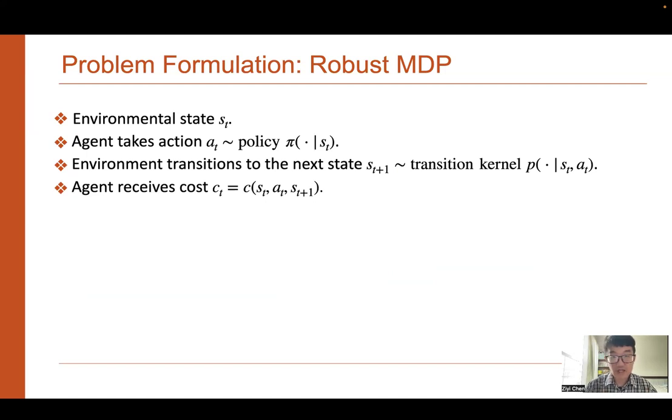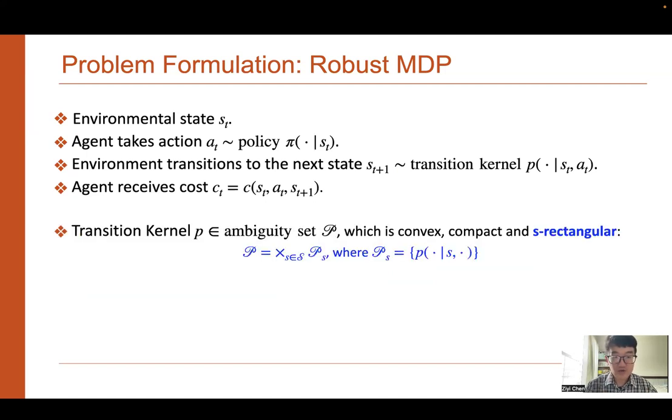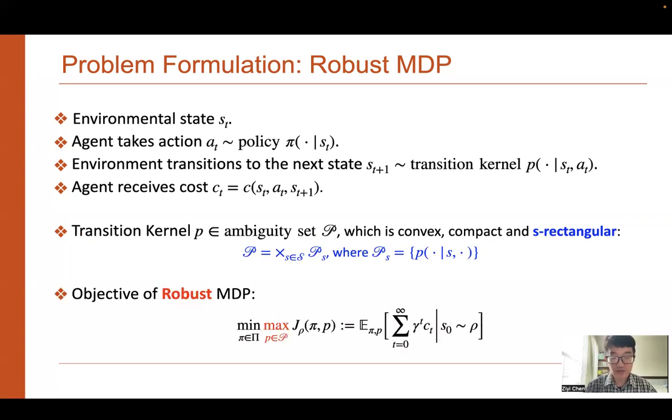But different from that, in robust MDP, the transition kernel P is not fixed, but ranges in the ambiguity set, which is assumed to be a convex and compact set, and also S-rectangular, which means the ambiguity set is decomposed into sets among different starting state S. Then the objective function of a robust MDP is a minimax optimization problem, where the policy pi wants to minimize the value function, but the transition kernel P wants to maximize the value function.